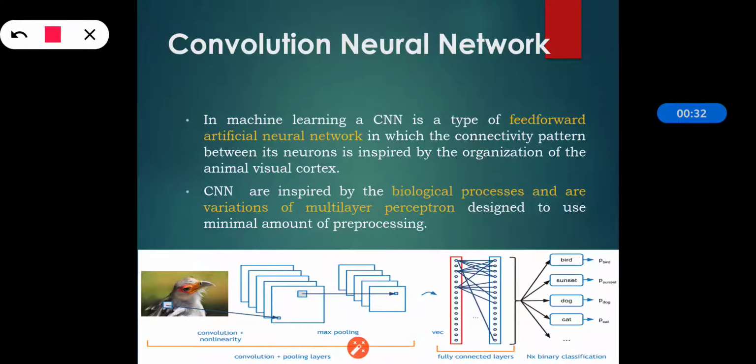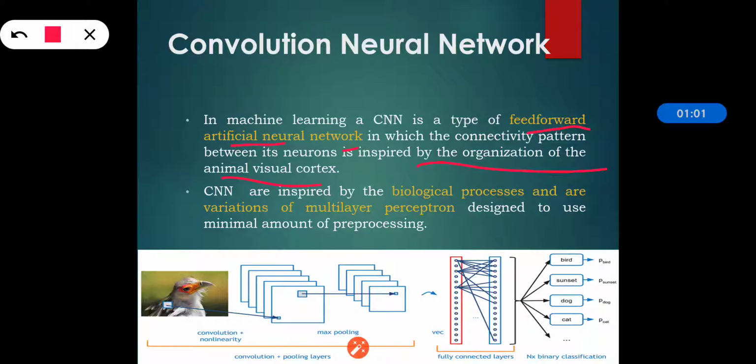So, in machine learning, a CNN is a type of feed forward artificial neural network in which the connectivity pattern between its neurons is inspired by the organization of the animal visual cortex. CNN is a feed forward artificial neural network in which a shared weights architecture is used and they have translation invariance characteristics.